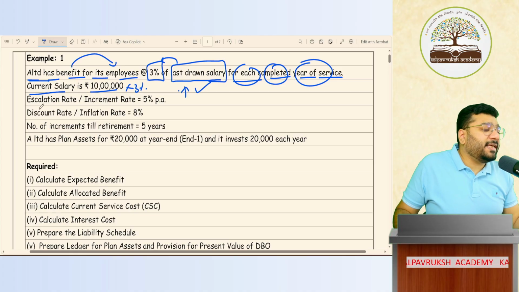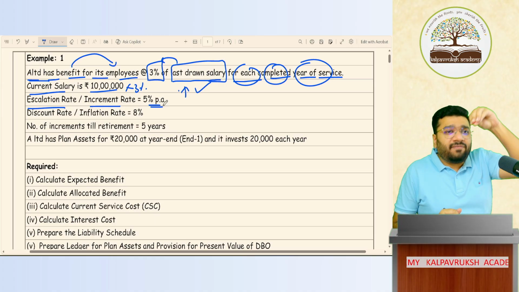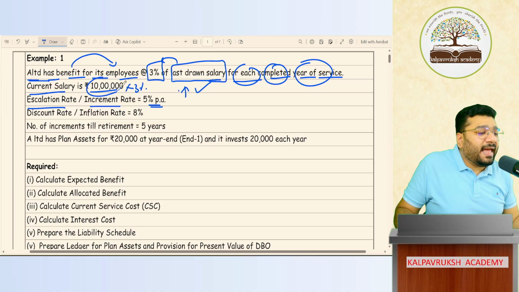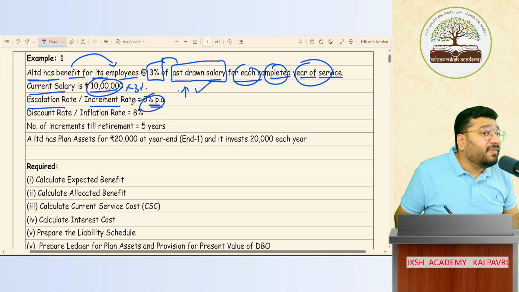So now the question further says that escalation rate means what? Increment rate is 5% per annum. Every year, how much salary will I increase? 5%, 5%, 5%, 5%. So with this 10 lakh, if I keep on adding 5%, 5%, 5%, 5% for 5 years, will I get the last drawn salary or not?